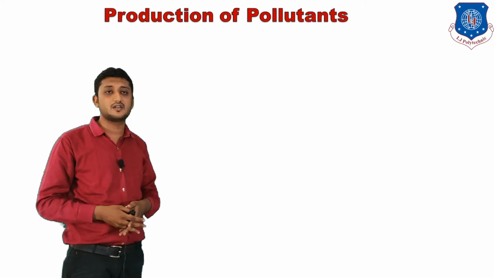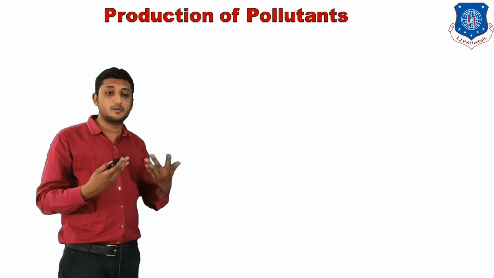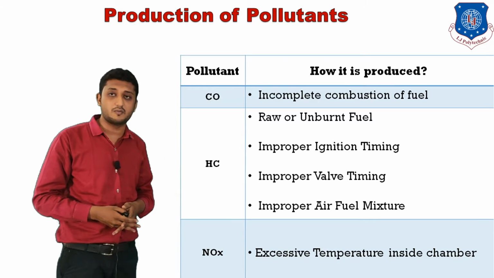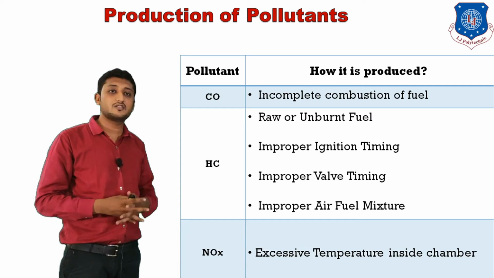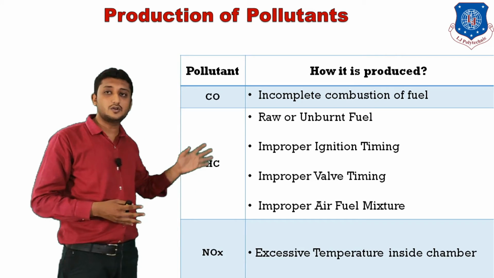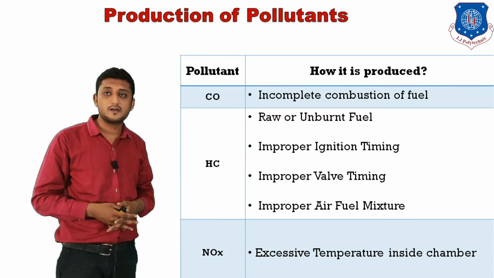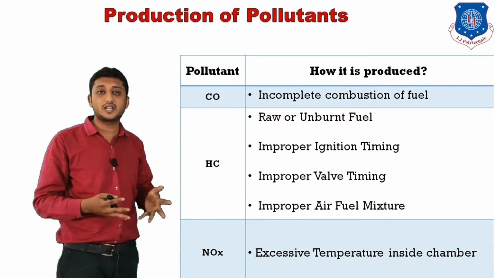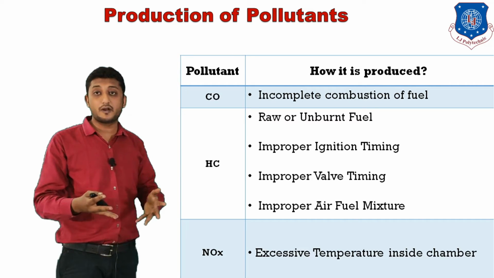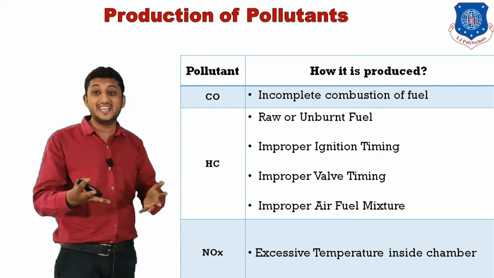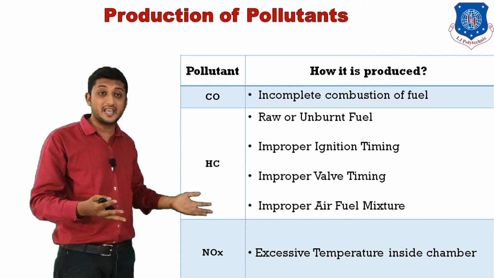How are pollutants produced in the automobile? What are the causes of those pollutants? CO, HC and NOx: how are they produced? They are produced due to incomplete combustion of the fuel, improper valve timing, improper ignition timing, and improper air fuel mixture.